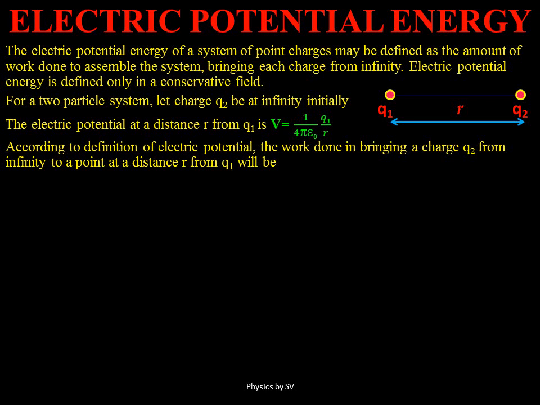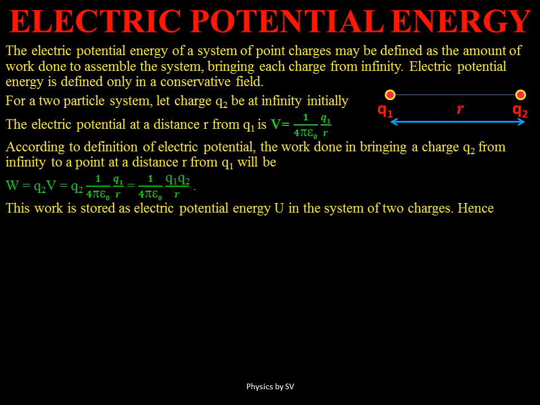Now if we write the electric potential, it is defined as work done per unit test charge. So work can be written as the product of potential and charge. Since we are bringing this charge q2 inside the field of q1, we need to multiply q2 with the potential of q1 at that point. So q2 into 1 upon 4 pi epsilon naught q1 upon r would give us 1 upon 4 pi epsilon naught q1 q2 by r.